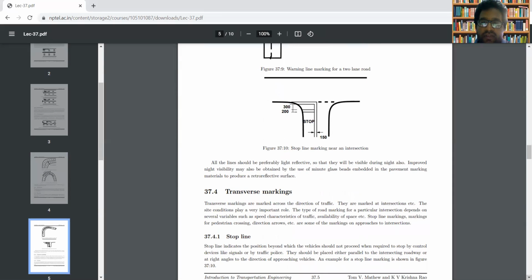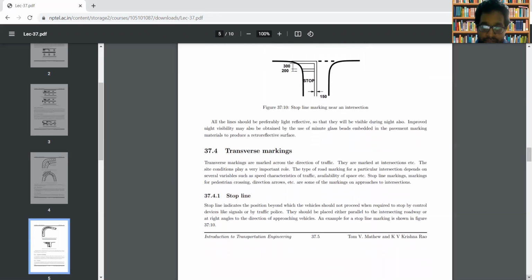So this is about the different longitudinal markings. When we speak about road markings, the road markings can be in the form of longitudinal markings as well as transverse markings. Whatever we have discussed till now is the longitudinal marking. Longitudinal marking is in the direction of flow of traffic. The lines that are provided in the same direction as the traffic is moving, you call it the longitudinal marking. Now coming to another type of marking, that is the transverse marking.